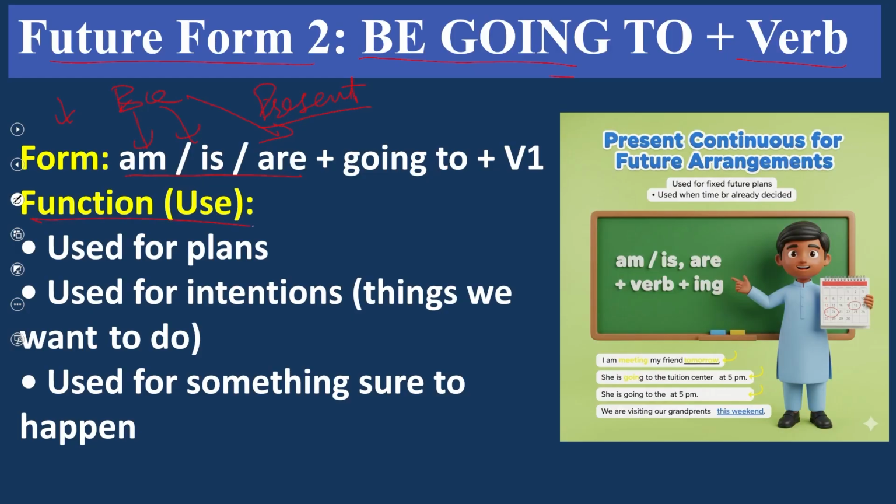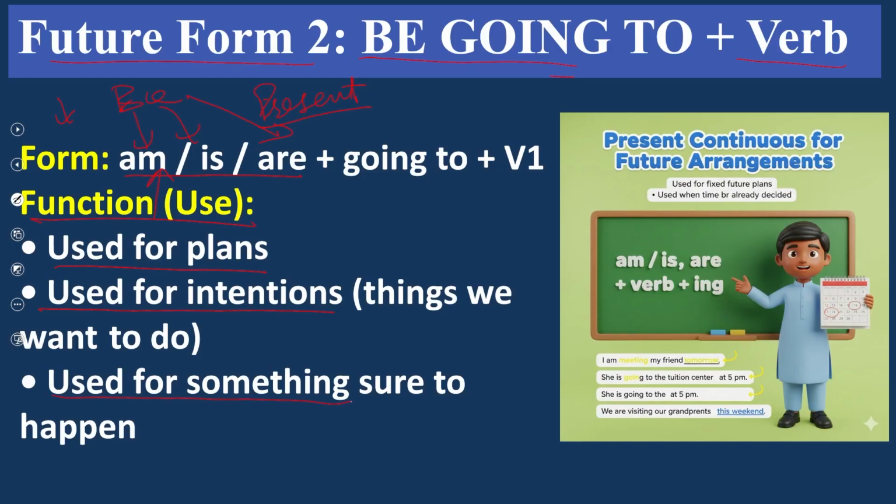Now, the function of this particular form is plans. Whenever we make plans, we use this form, right? Number 2, it is used for intentions. If we have some intentions, things we want to do, things which will happen in the near future, we use form number 2.